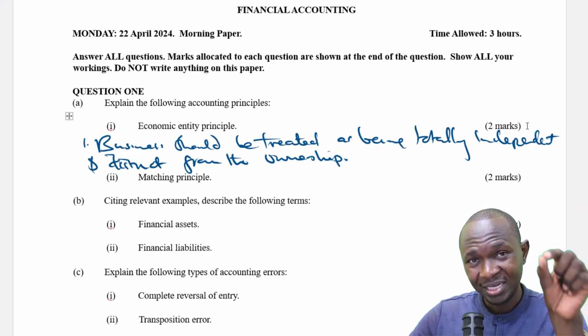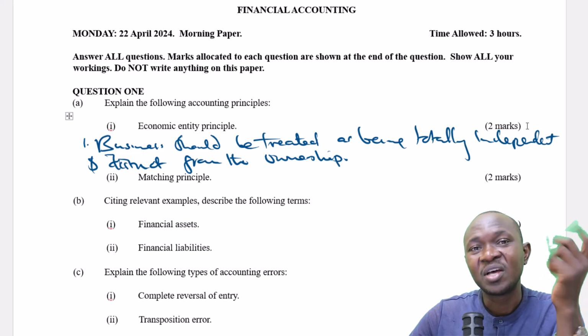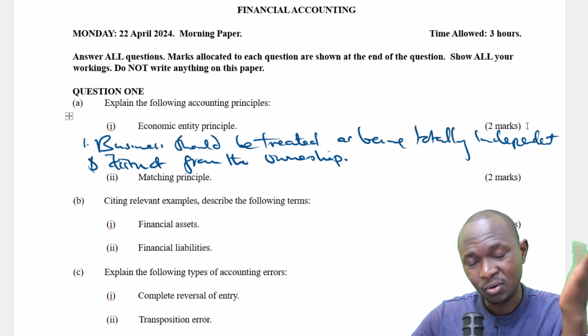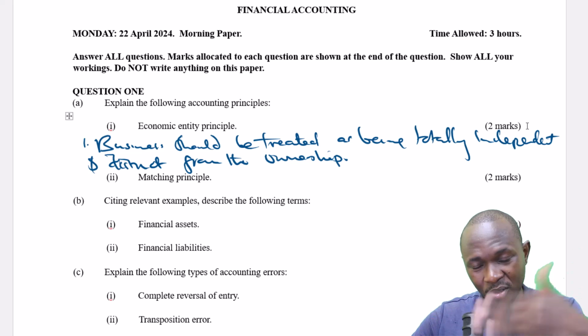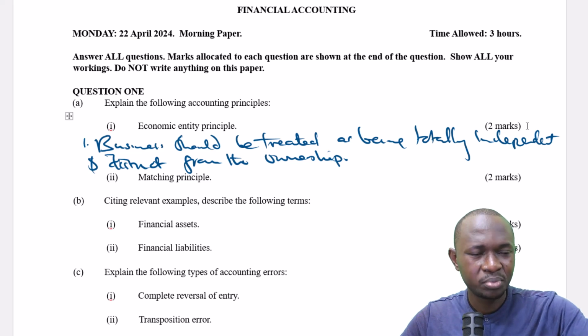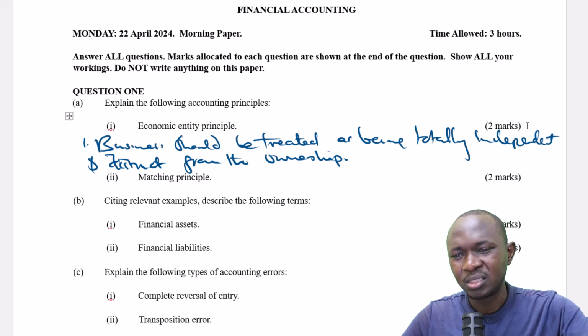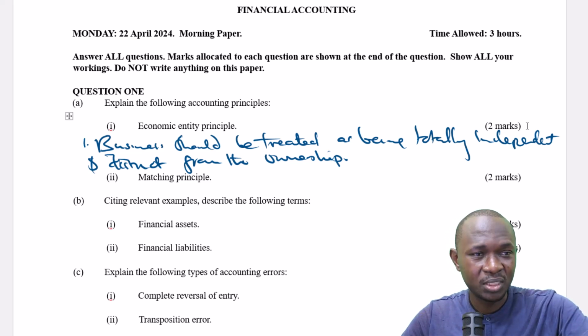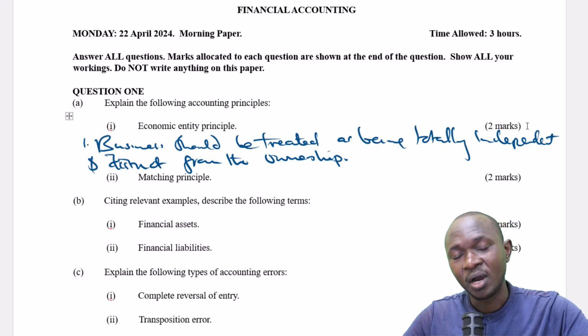When the owner takes money from the business, it's referred to as drawings. There's that separation between the owner and the business. That's what the economic entity principle states: the owner of the business is completely separate and distinct from the business and should be treated as so, especially for accounting purposes.